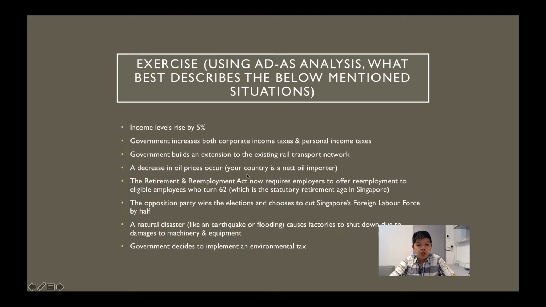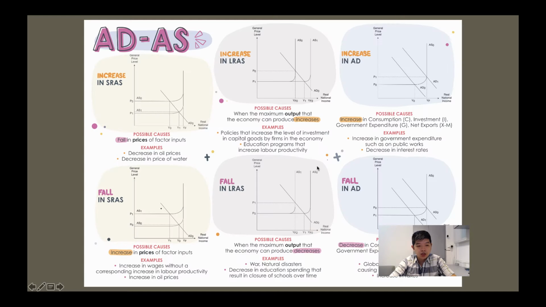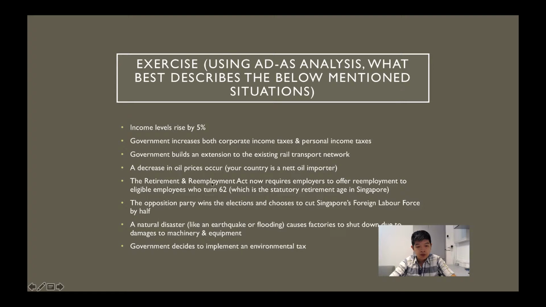Next, if there were to be a decrease in oil prices and your country is a net oil importer, then we expect that there will be an increase in SRAS because when oil prices fall, your prices of factor inputs fall, it is cheaper for firms to actually produce. So we expect this diagram to represent the fall in oil prices.